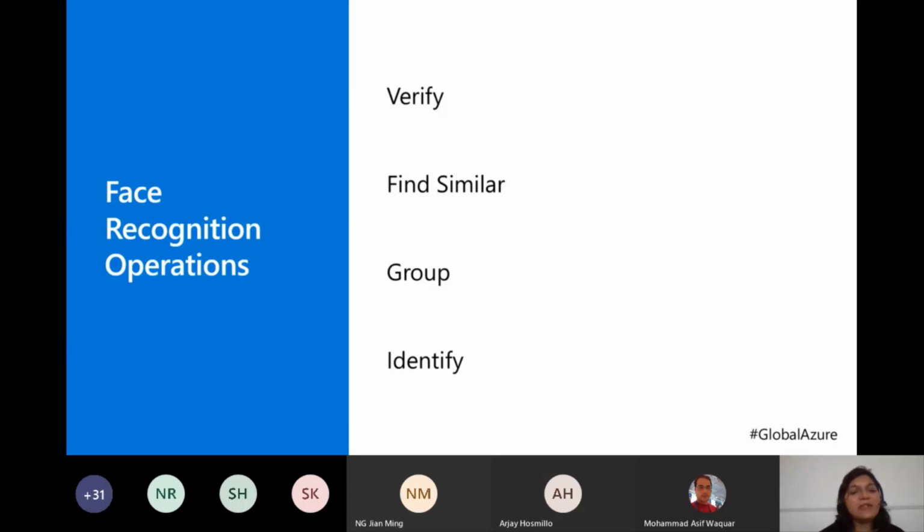But as the name suggests, when you are trying to verify, you're basically checking if this person matches any of the ones which I have in my repository, or is a new face altogether. When I'm finding similar, I'm trying to find my face or maybe some other face in a group of photos which I upload, and trying to find similar occurrences or similar faces in all those photos. Same for group.